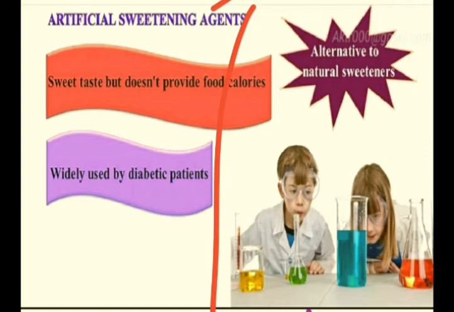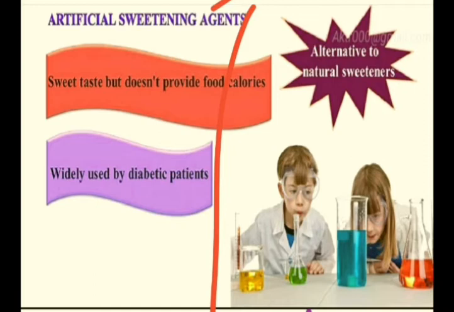Beta cells are not able to secrete the insulin properly. There may be several reasons for that. There may be a genetic reason, there may be some health issues, there may be some lifestyle issues, but ultimately the insulin is not secreted. When insulin is not secreted, there will be no reabsorption of glucose. When the absorption of glucose does not take place, then it will definitely increase the concentration of glucose in blood, and that condition is blood sugar, and in medical term it is known as diabetes mellitus.